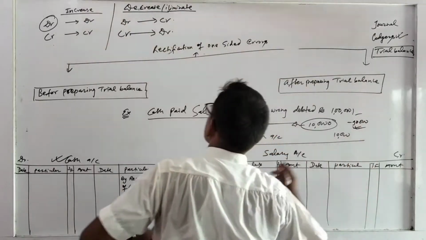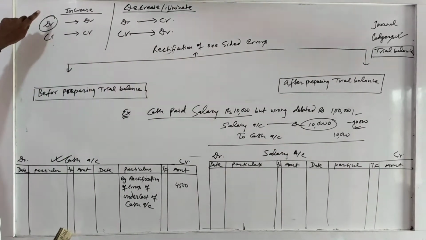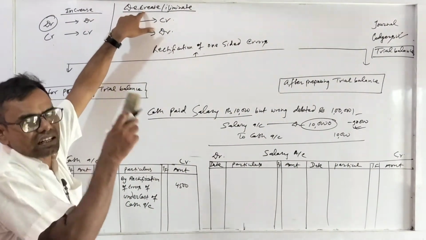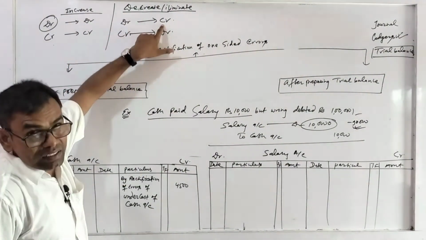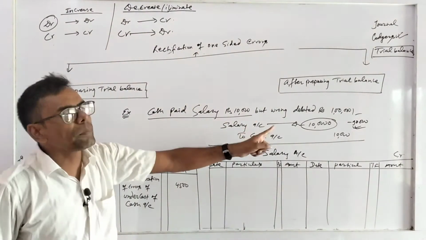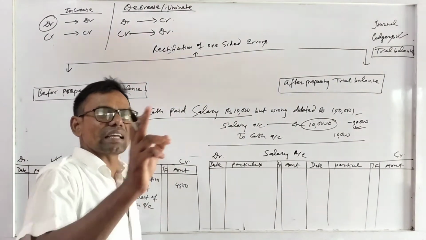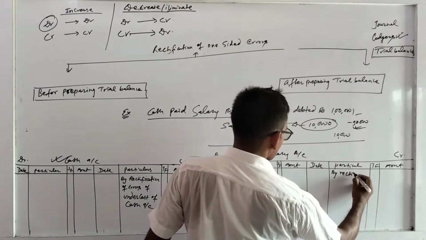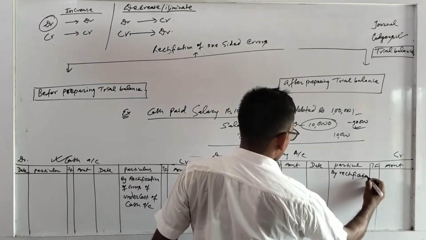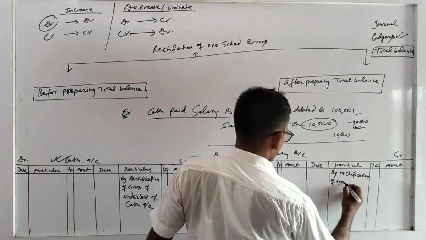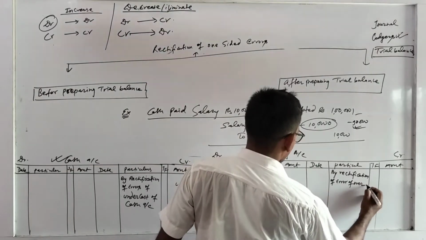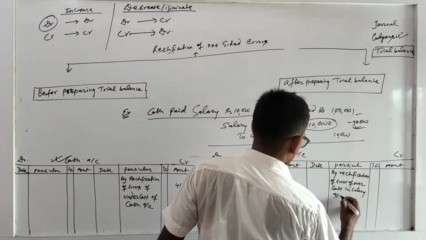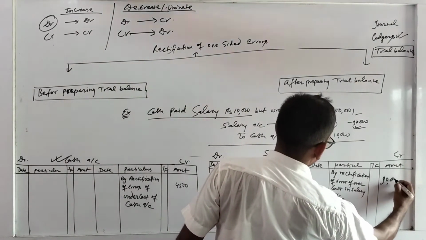And as I have told just now, if the account is debited and you have to decrease it, then you have to credit. On the credit side you write: by rectification of error of overcast in salary account, by 90,000.